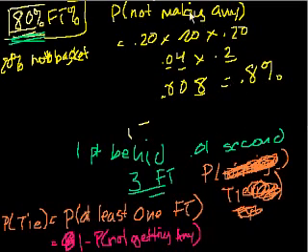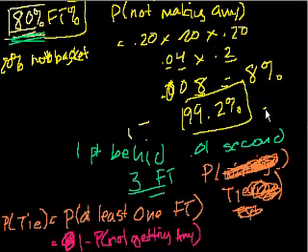Or another way of viewing this is, so what's my chance of making at least 1? Well, it's going to be 1 minus this. So what's 1 minus 0.008? Well, it's 99.2%. Right? Yeah, that's 99.2%. Or you could also use 0.992. You take 1 minus this, you get 0.992, which is the same thing as a 99.2% chance. So I have a 99.2% chance of at least tying the game.